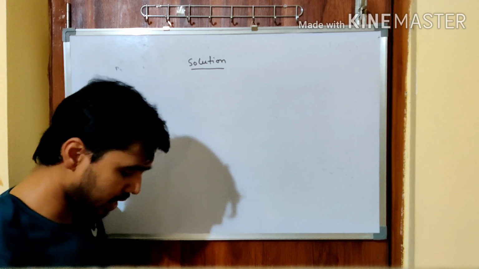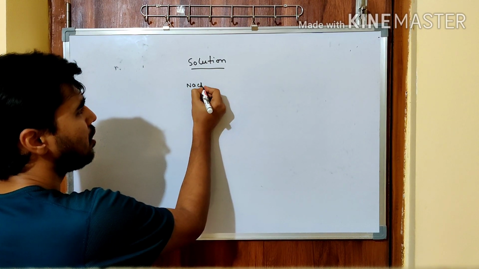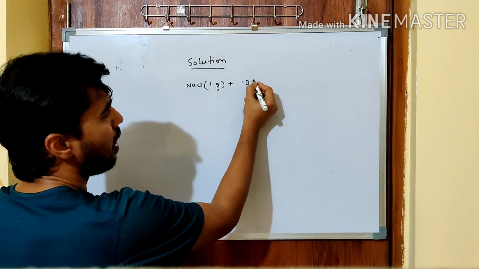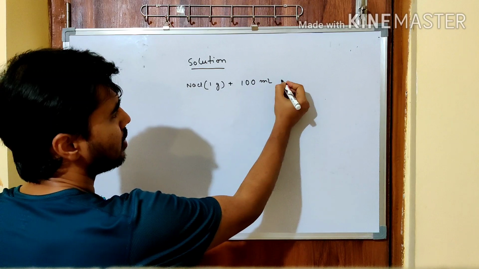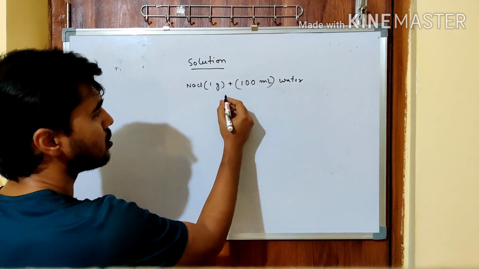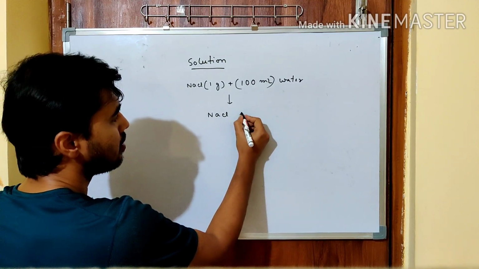Similarly, if you take a little bit of NaCl, say 1 gram, and mix it with 100 ml water, it will also give rise to NaCl solution.